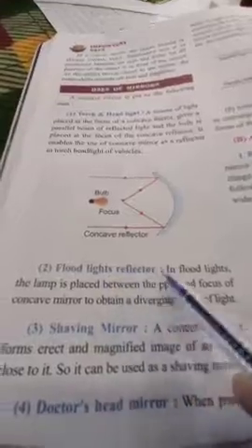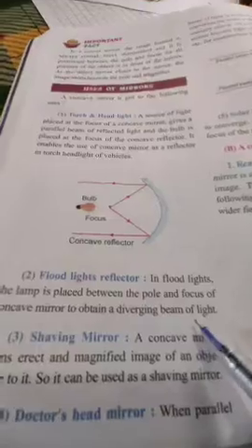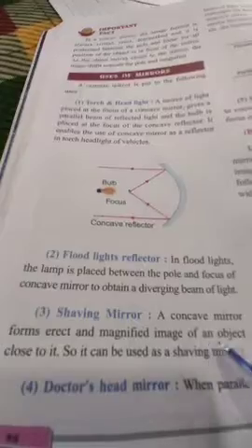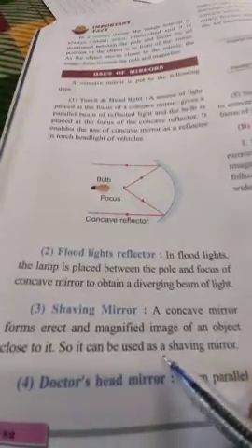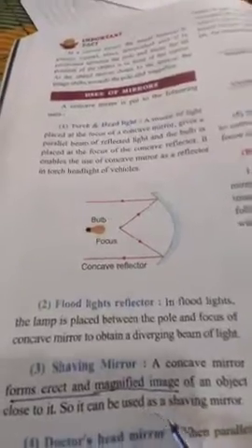Then floodlights reflector. In floodlights, the lamp is placed between the pole and focus of the concave mirror to obtain a diverging beam of light. Then shaving mirror. A concave mirror forms erect and magnified image of an object close to it, so it can be used as a shaving mirror. Remember this point. This point is important. Concave mirror forms erect magnified image of an object close to it, so it can be used as a shaving mirror.